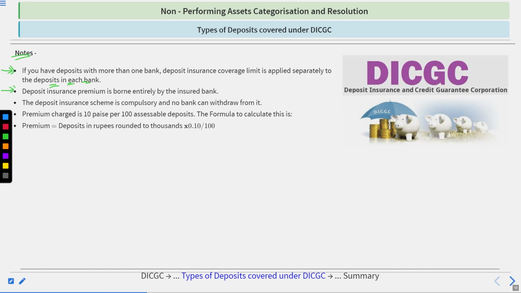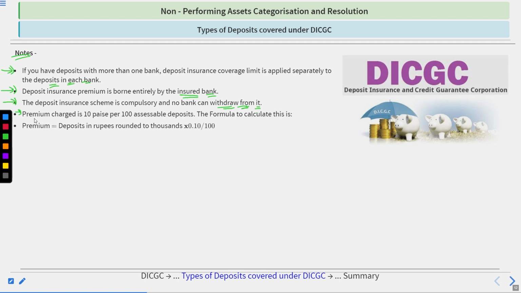Second, the deposit insurance premium is borne entirely by the insured bank. Third, the deposit insurance scheme is compulsory and no bank has a right to withdraw from it. No bank can say that we will not go by this. This option is not available for any bank.